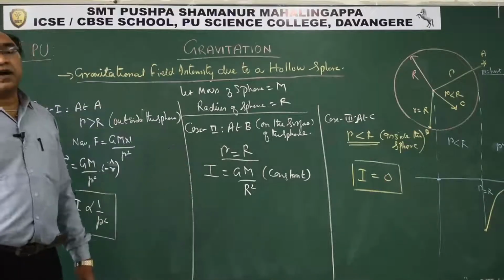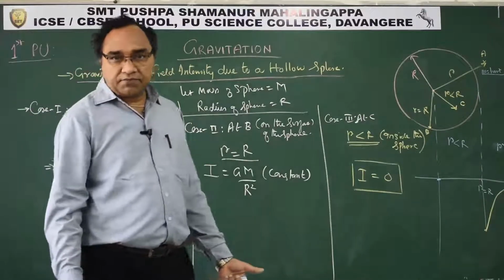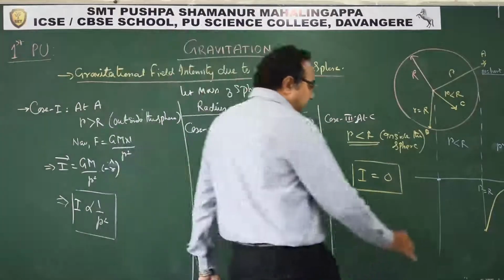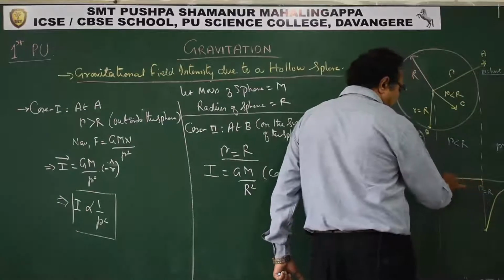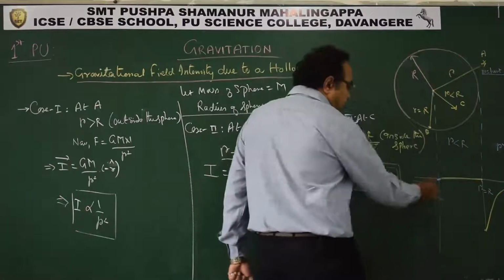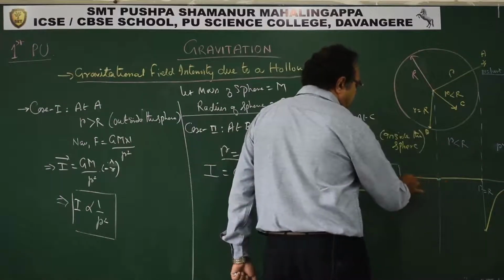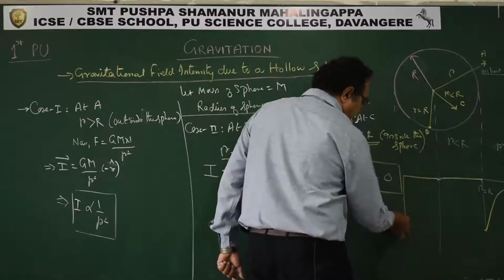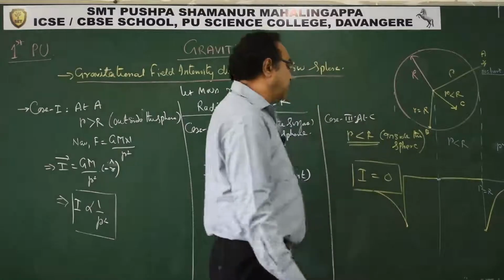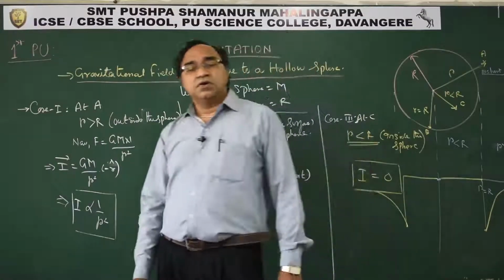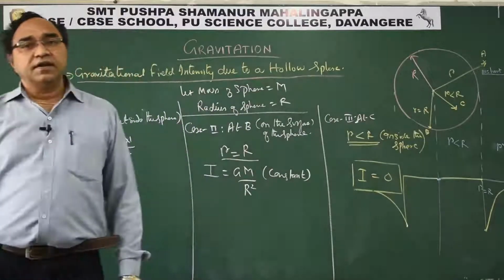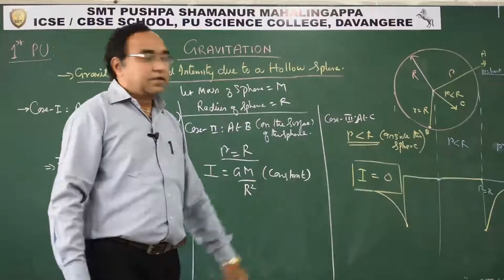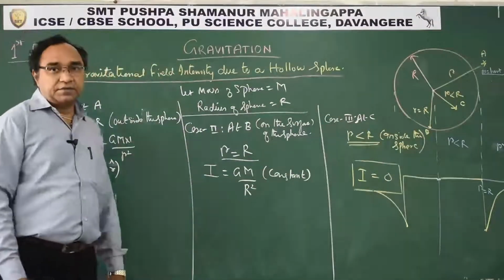On the side which is r less than R, there is no graph, because intensity is 0. But here we have, so it goes this way. On this side also you will have the same thing, and if you plot a graph, it will go this way, and on both sides it will be like this. This is exactly how the variation of intensity of gravitational field for a hollow sphere would be plotted.